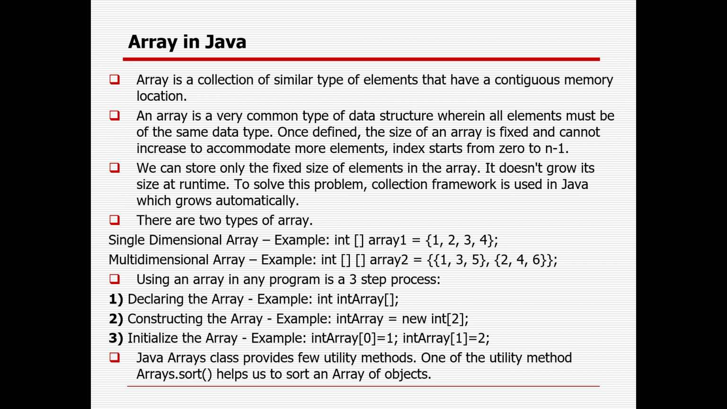Okay, I will take one more topic, then I will take questions, guys. Then, arrays in Java. What is an array in Java? An array is a collection of similar type of elements which have contiguous memory locations. An array is a very common type of data structure wherein all elements must be of the same data type. Once defined, the size of an array is fixed and cannot increase to accommodate more elements. Index will start from 0 to n minus 1.